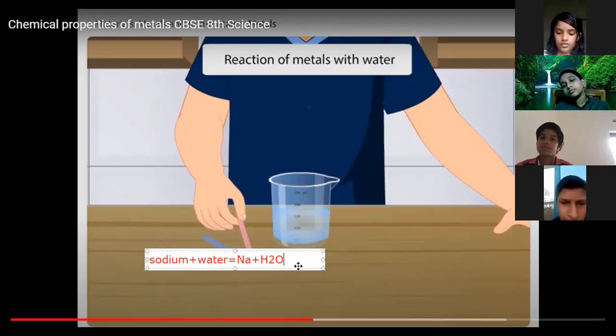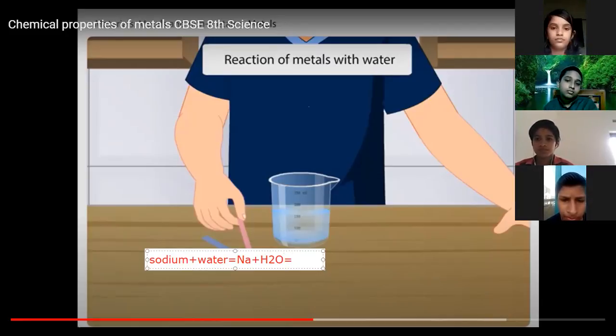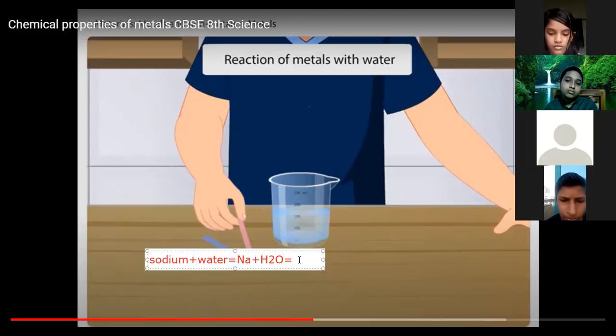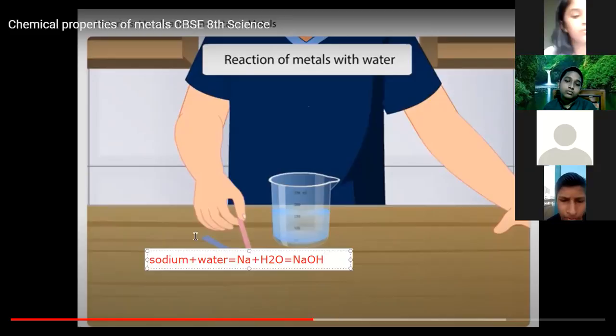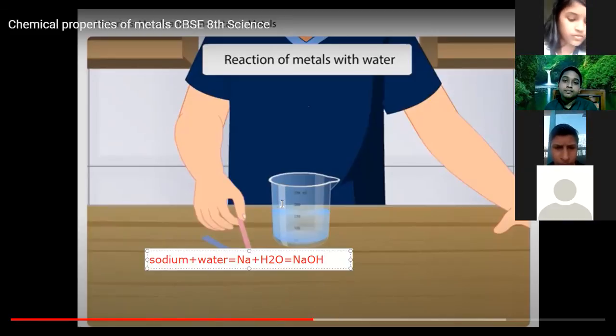So when sodium reacts with water, it forms what? Its hydroxide, that is NaOH. When sodium reacts with water, it forms hydroxide. This is the general reaction that happens here. Please write it in your textbook below that column, Activity 4.5.